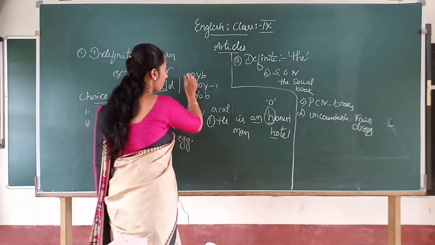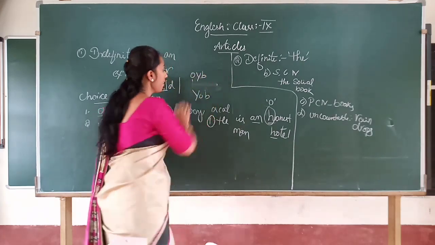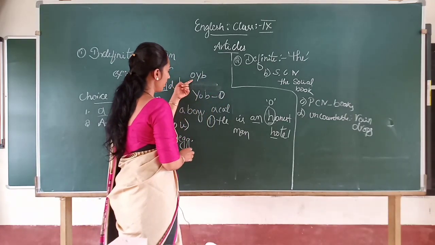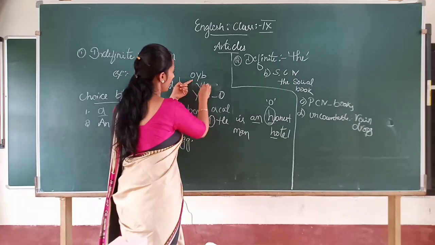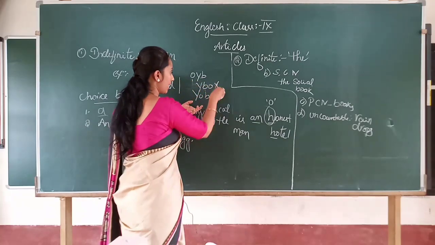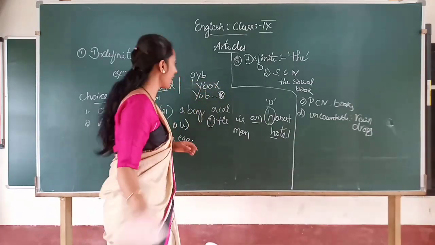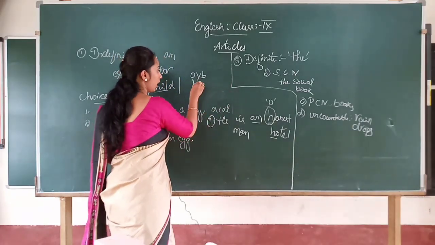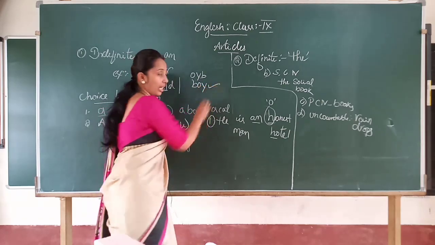Y-O-B, you will try. If you don't get the word boy, you will try again. First try, then another try. This is wrong, this is wrong. Then finally one right word will come. It may be boy. Then this is the correct one.